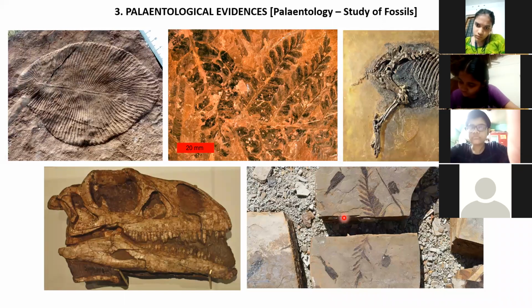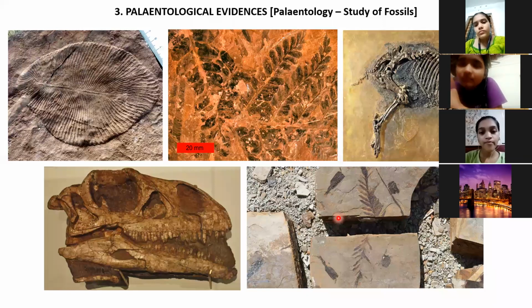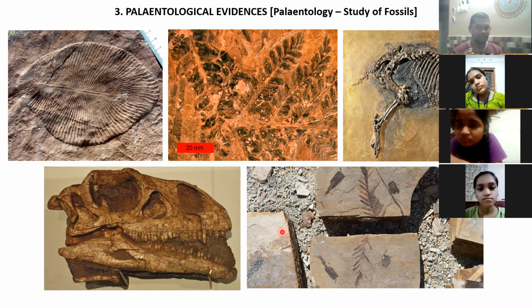Like how do we know today that there were dinosaurs? Nobody has seen them. Nobody has taken a selfie with them, right? But still we are aware that there were dinosaurs present on the earth because we get such kind of bones and all. The animals and plants may not be available, but their evidences are still there.